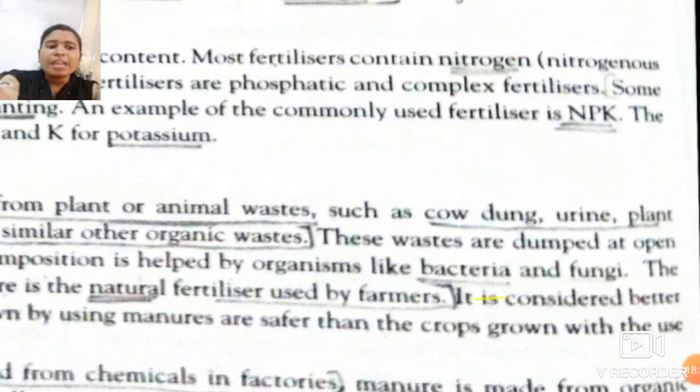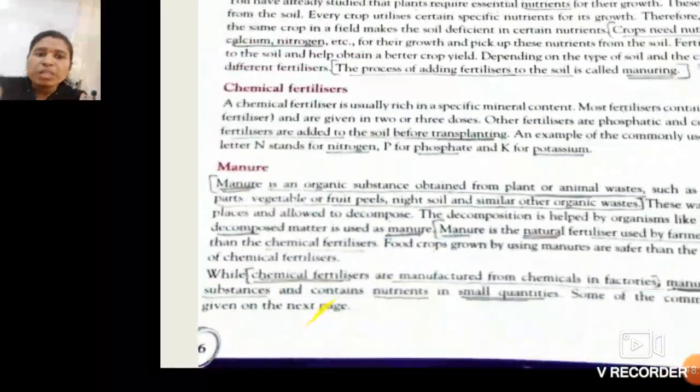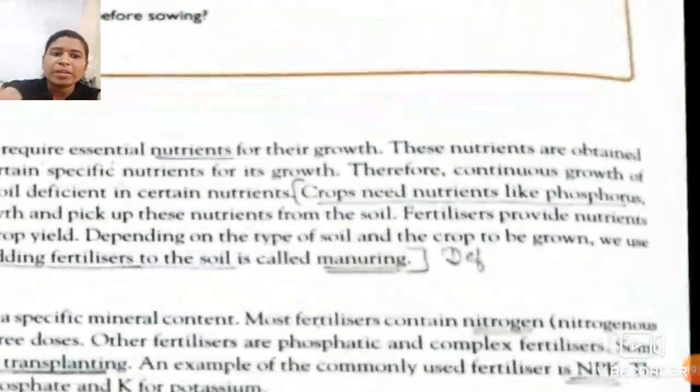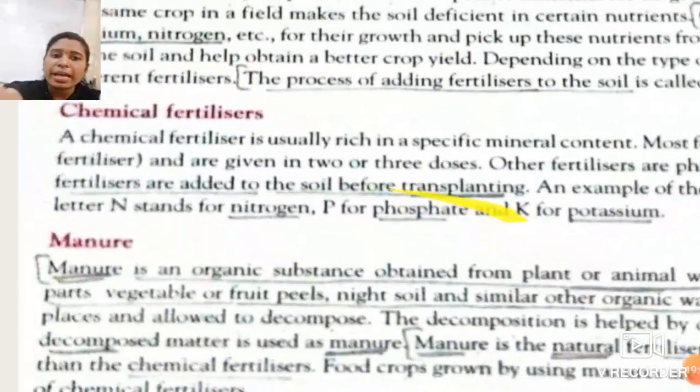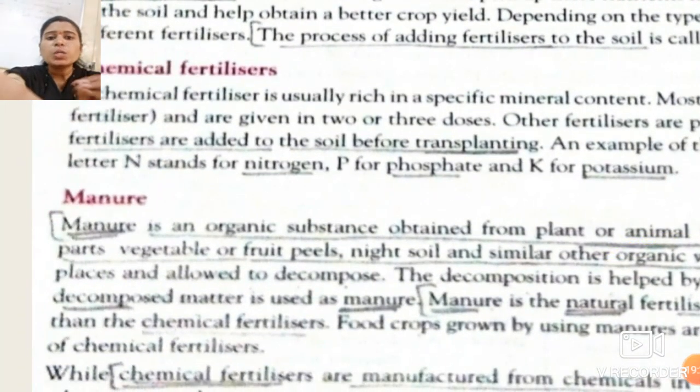These wastes are dumped at open places. So the animal and plant waste are dumped at open places, students. You have the plant waste, you have the animal waste, cow dung, urine. What you have to do is dump that animal waste as well as plant waste into a pit or an open place and allow it to decompose.